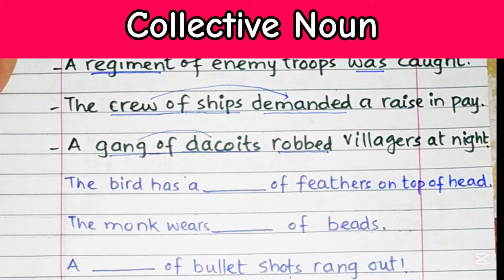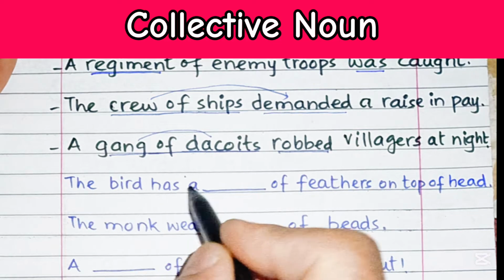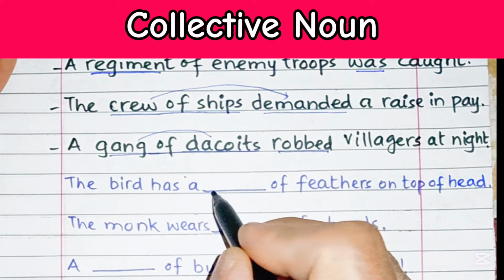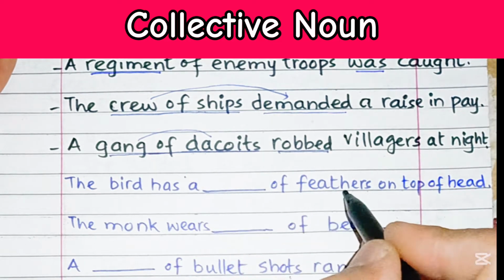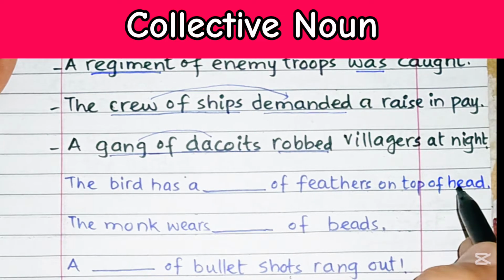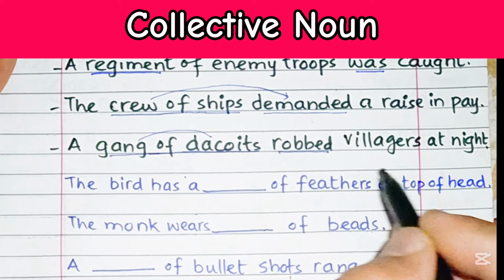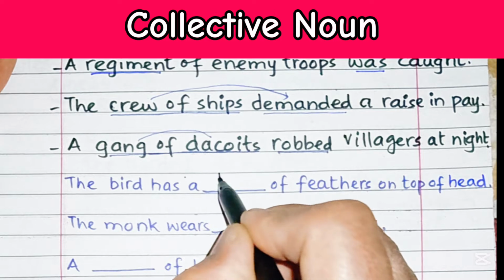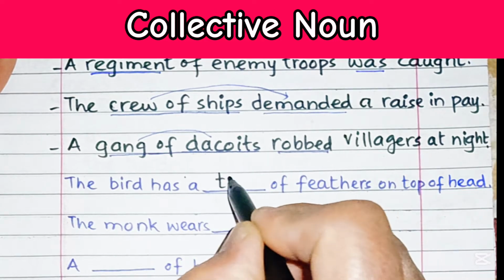Now let's have a few more examples and let's do it together. How can we use this? The bird has a blank space of feathers on top of head. What is the collective noun for this? That is going to be tuft.